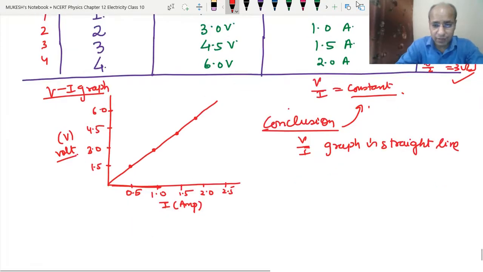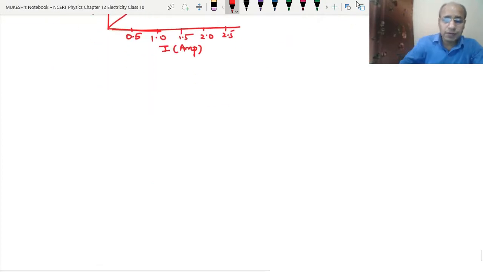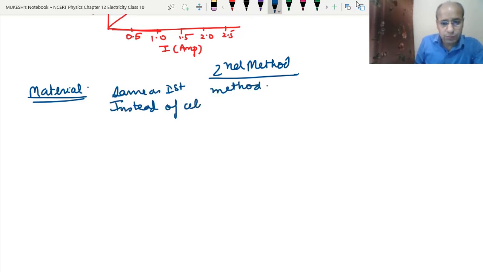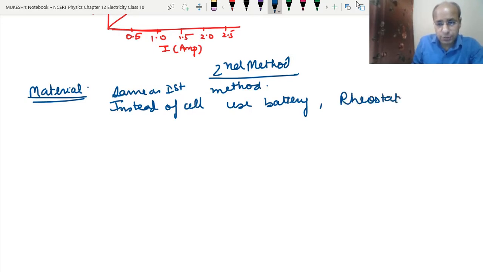Now, what is the second way we can do? We will draw the diagram straight away, the second method. What are the materials that we will use? Same materials as the first method, but instead of cells use a battery. And to change the current, we will use the rheostat that we have studied in the last video. This is also called the variable resistance.